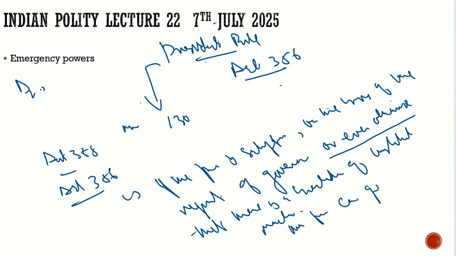The president can impose Article 356, which is the president's rule.